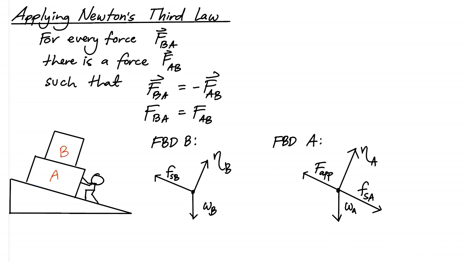Now, we mentioned kanina na both of these forces is exerted by the surface kung saan nakapatong si box B. However, our box B is on top of box A. So, ibig sabihin, kanino galing itong dalawang forces na ito?